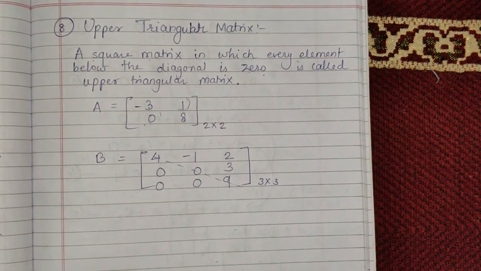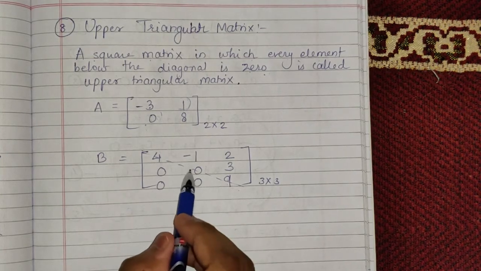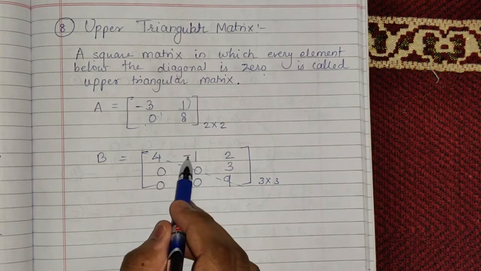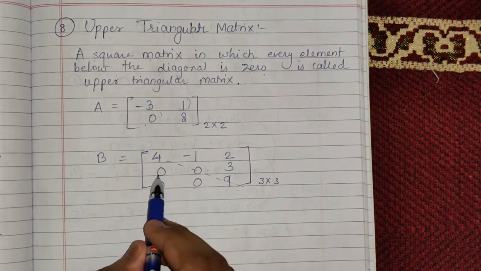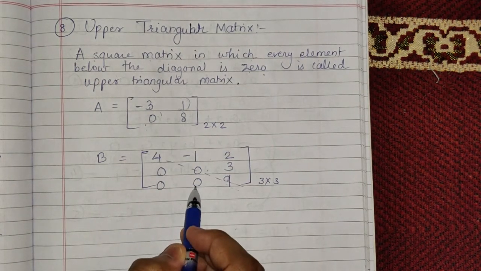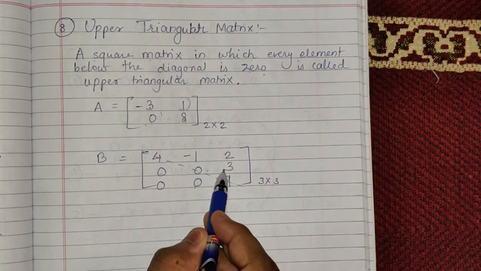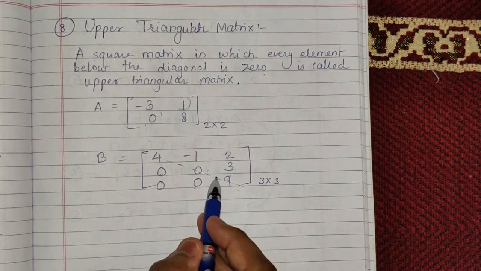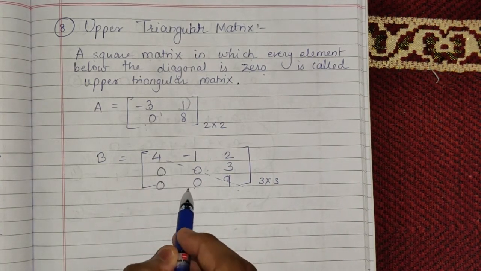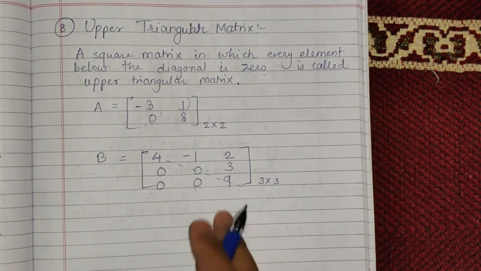Above the diagonal the elements are -1, 2 and 3, but below the diagonal 0, 0, 0. Below the diagonal all the 3 elements are 0, and above the diagonal all the 3 elements are present. So in an upper triangular matrix the elements below the diagonal should be 0.